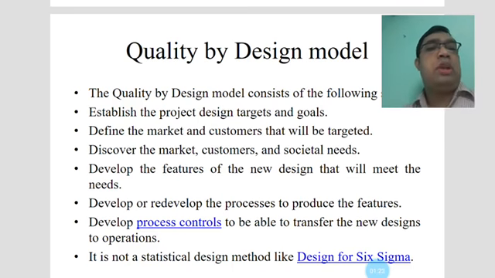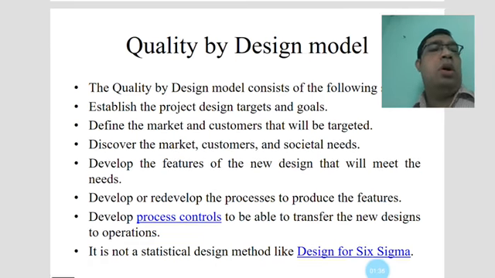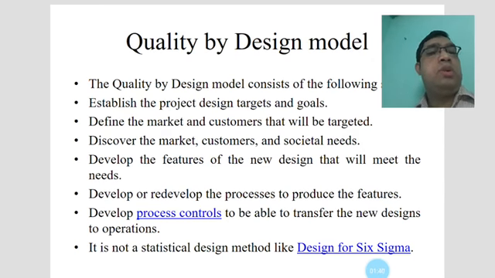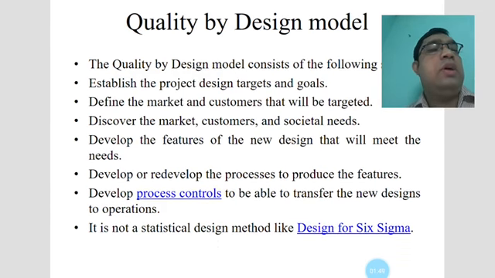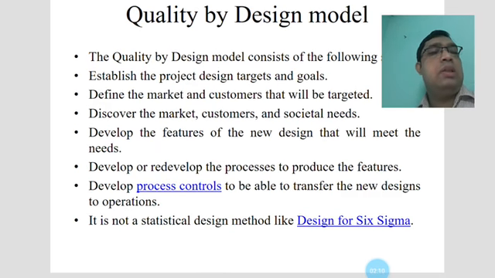For example, from March to 2020, there was a huge demand for wearing masks, with very high demand when COVID-19, the coronavirus, came to India. This was the discovered market, and in April a few companies became available to produce masks and took up this market. So discovering the market, customer and social needs is very essential for the quality by design model.